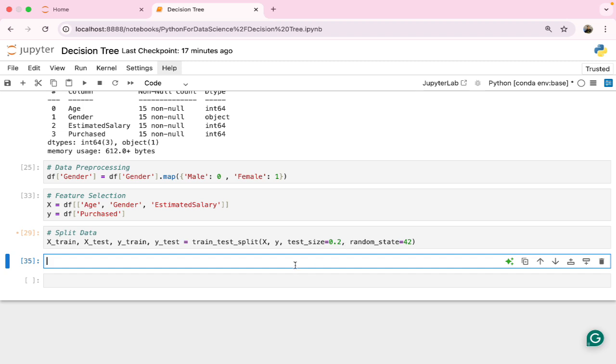Now the next step is simple. In every model, the same steps are there until we define the model. After defining the model, that model is trained. Then we have to test that model. If it performs accurately, then it is good. If not, then we have to go back to the previous steps. So, model selection: now we are learning decision tree, so we will do it with that only.